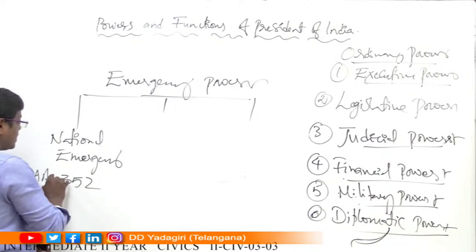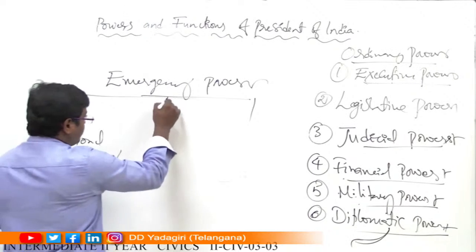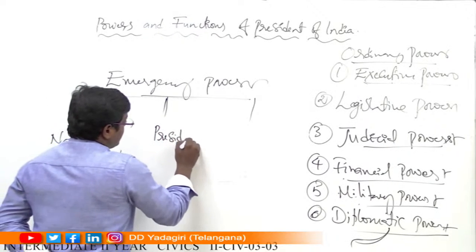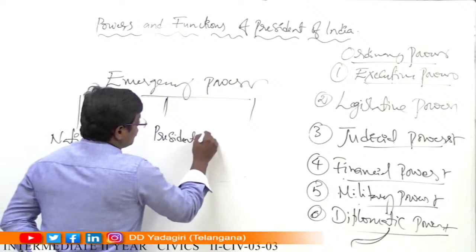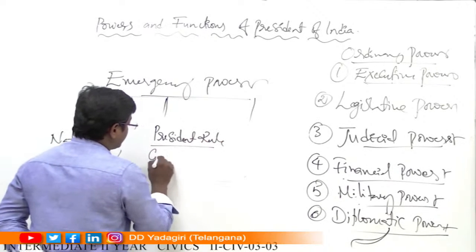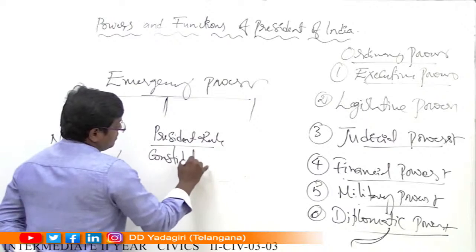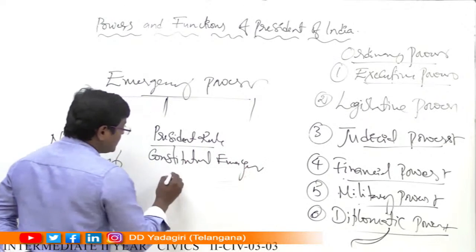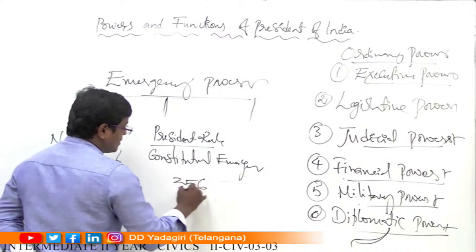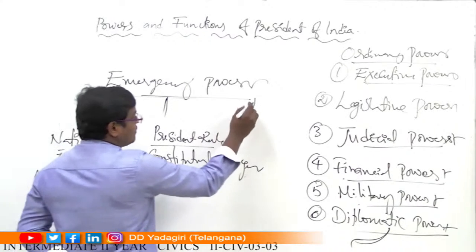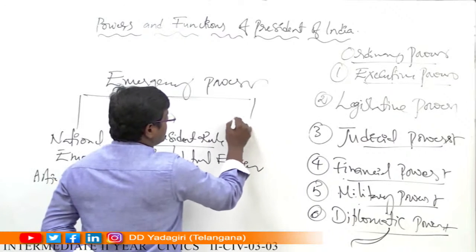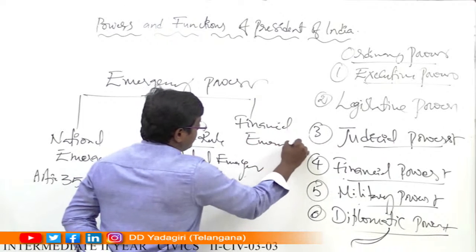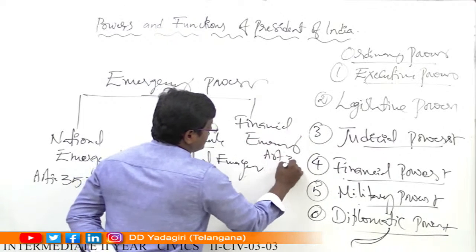Article 352, national emergency. Then President's rule or constitutional emergency, according to Article 356. Finally, financial emergency, under Article 360.